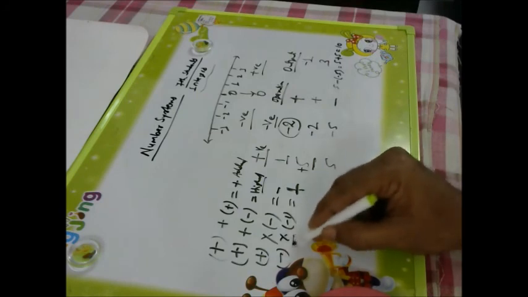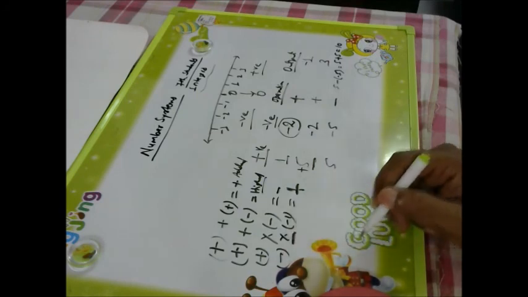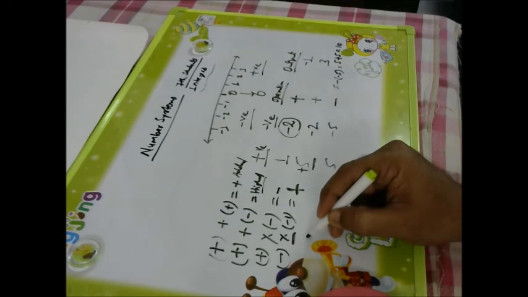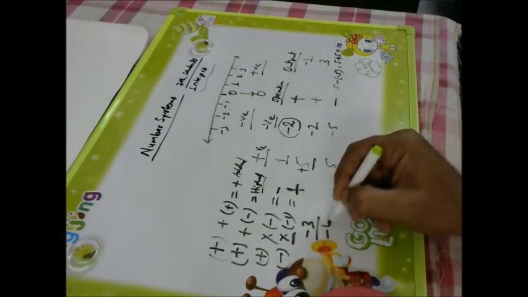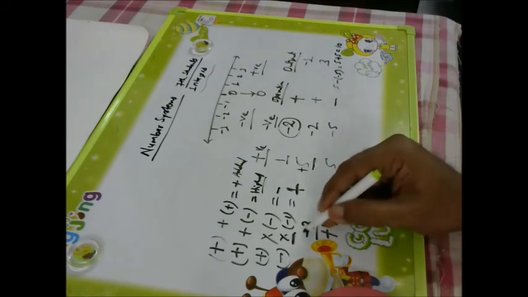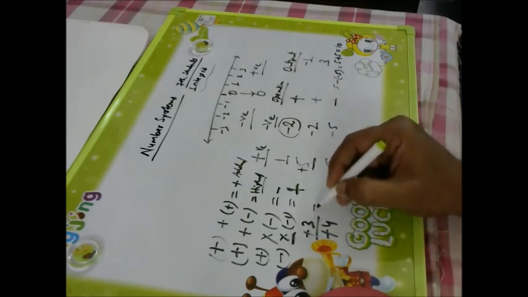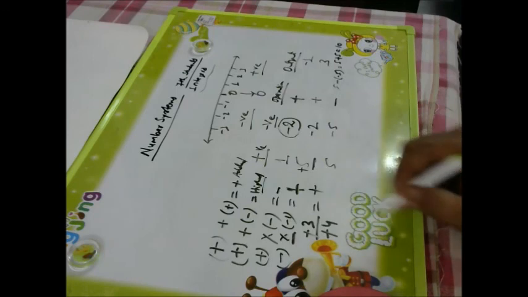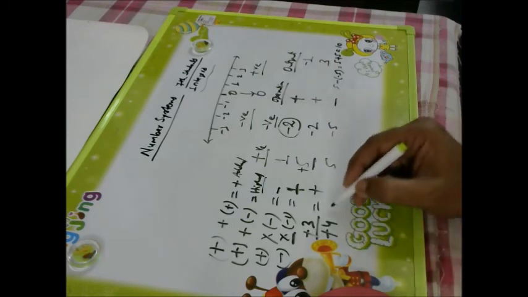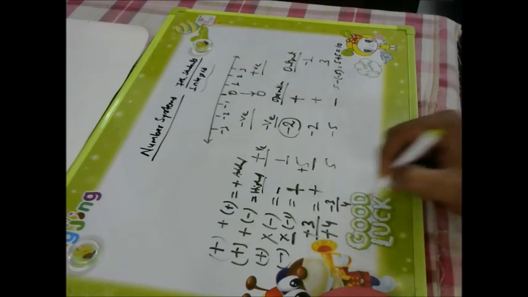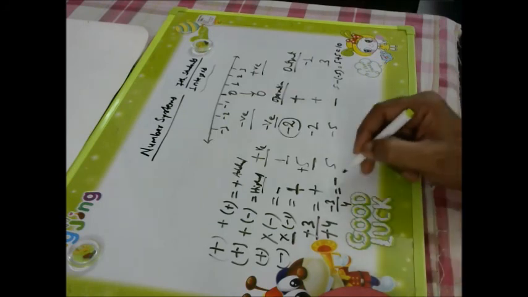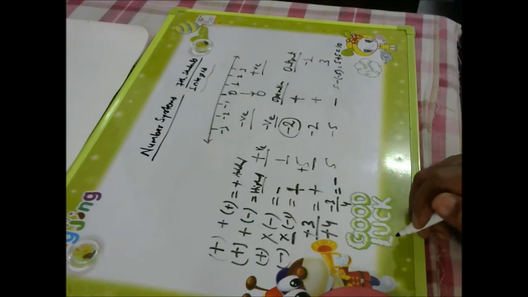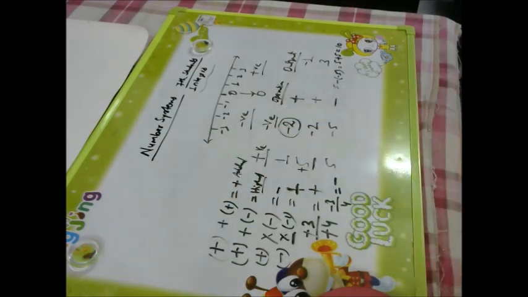Operation will also be multiplication. Now division. If minus 3 is divided by minus 4, this minus minus will cancel each other and it will become plus if both are minus. If one is minus, another one is plus, then it will give you minus, and whatever division will be there. So in this way integers follow.